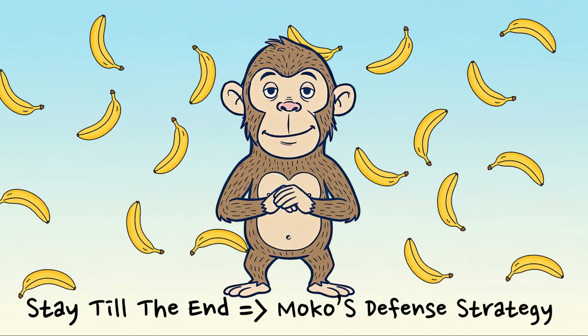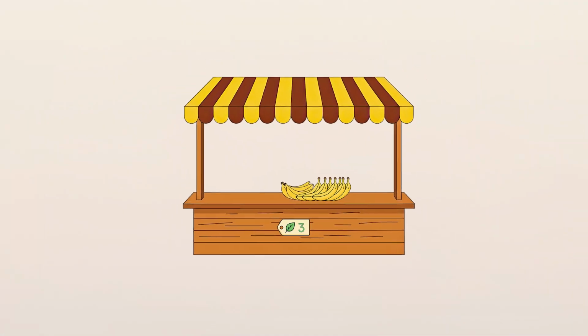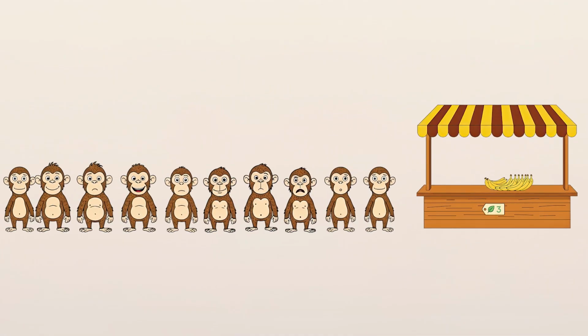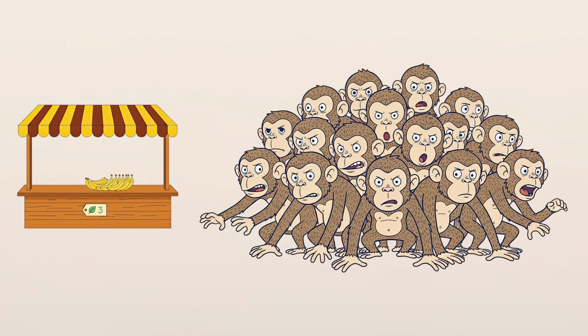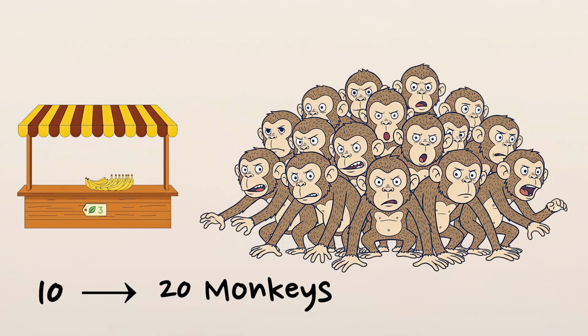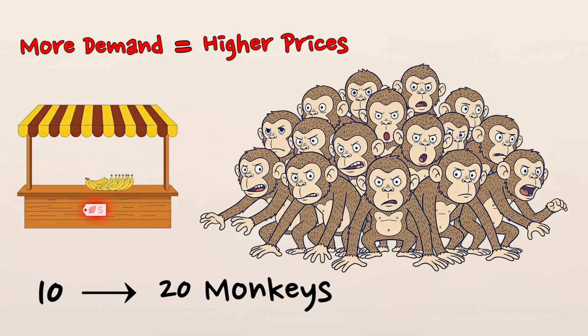Alright, let's start with the easiest one. Imagine Moko's banana stand usually serves 10 monkeys, but today, 20 show up hungry and impatient. The farmer has only 10 bananas, so monkeys start offering more leaves just to grab one first. The farmer sees the chaos and raises the price from 3 leaves to 5. Same bananas, more demand, higher price.